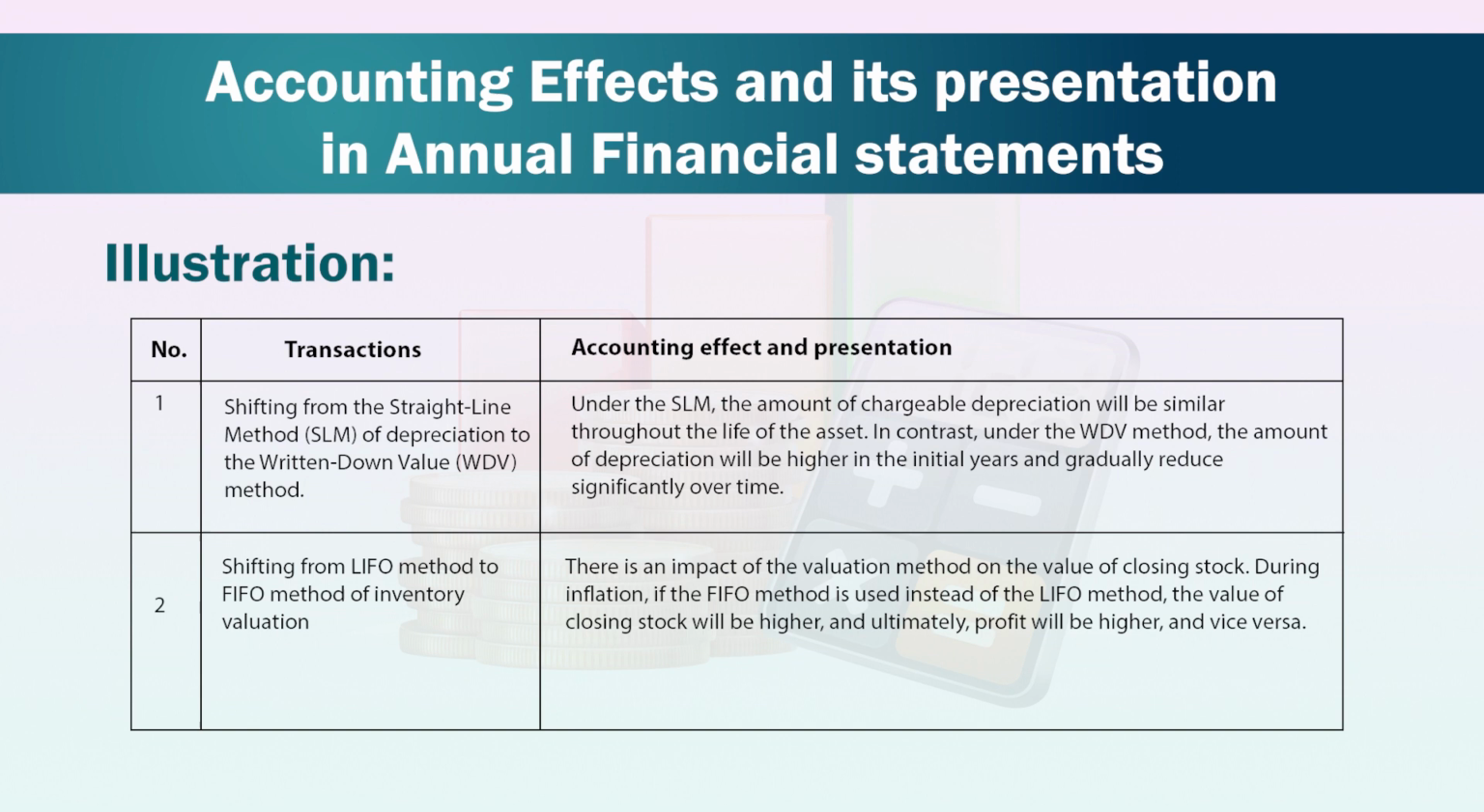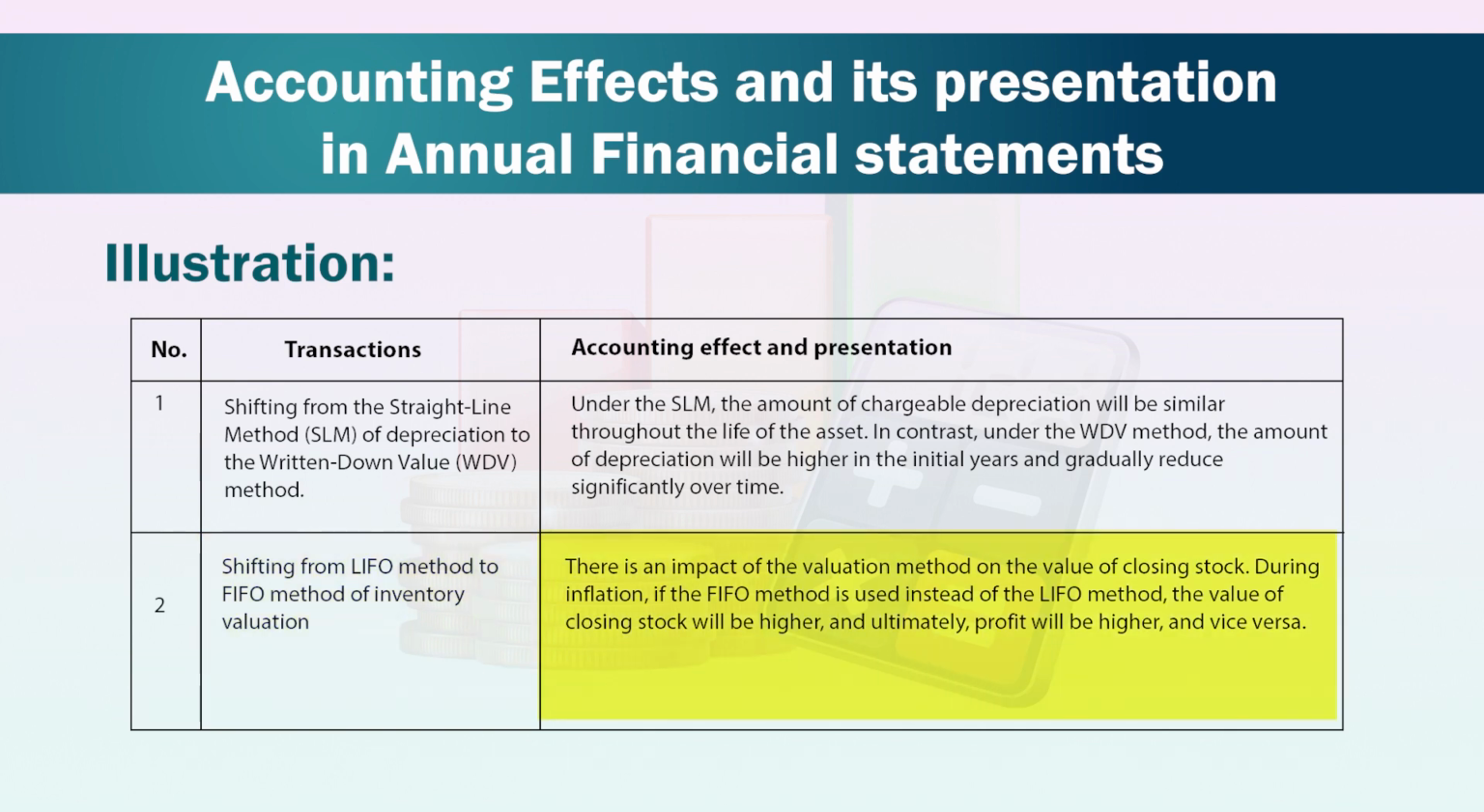Illustration. Transaction number 1. Shifting from the straight line method, SLM, of depreciation to the written down value method, that is WDV. Under the SLM, the amount of chargeable depreciation will be similar throughout the life of the asset. In contrast, under the WDV method, the amount of depreciation will be higher in the initial years and gradually reduce significantly over time. Next transaction, shifting from LIFO method to FIFO method of inventory valuation.